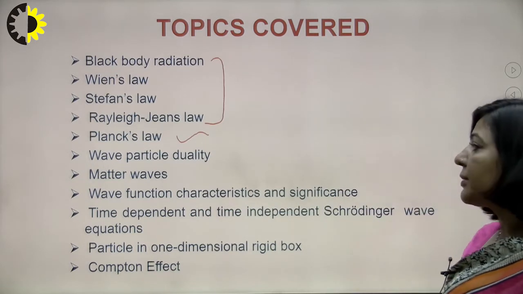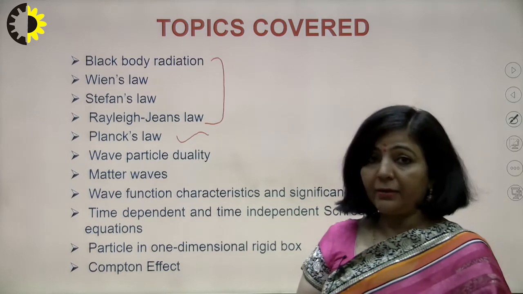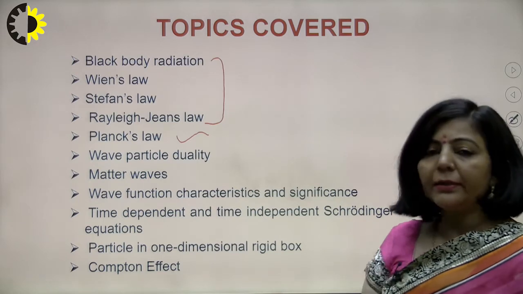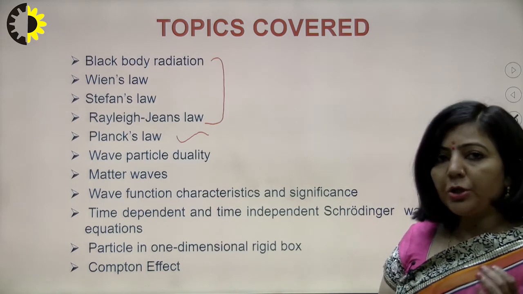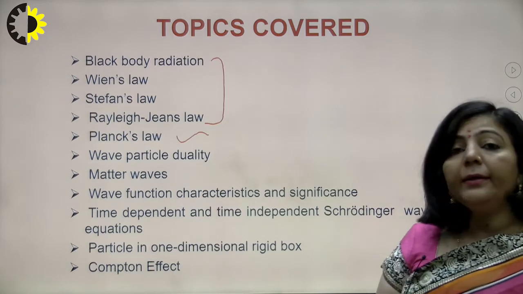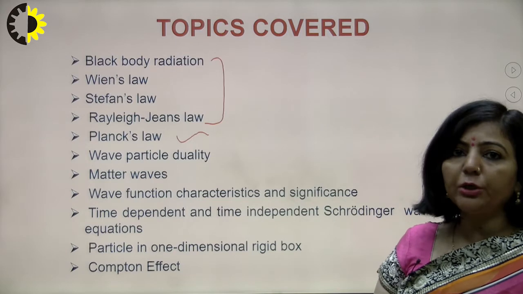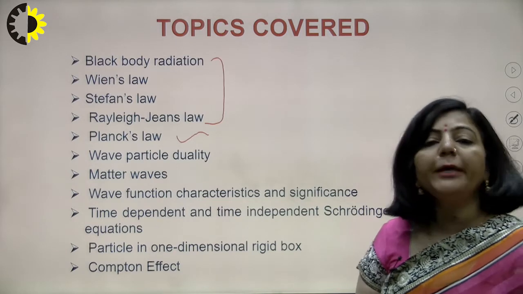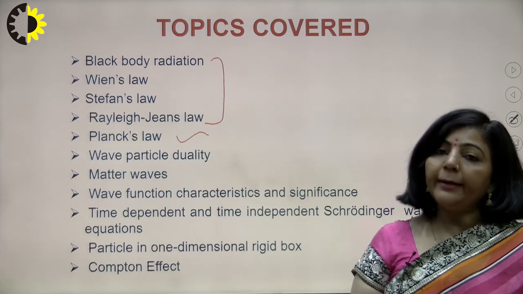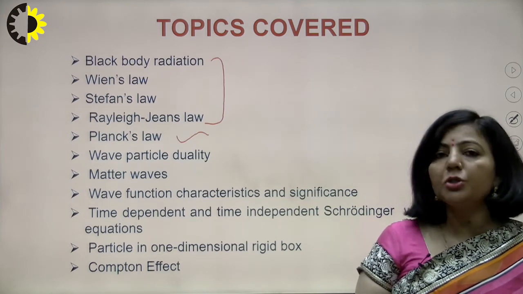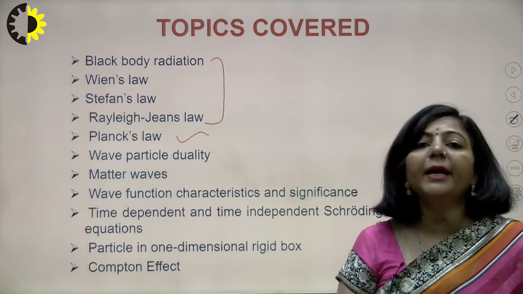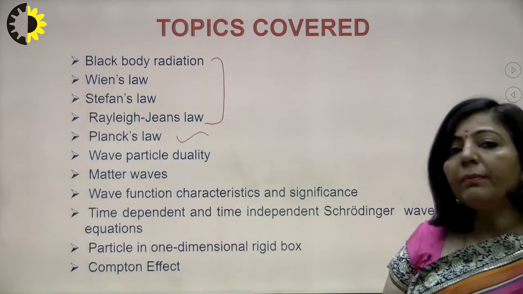After this, we discussed the wave function, its characteristics and its significance, and we saw that in 1926, Schrödinger proposed a new function known as the Schrödinger wave function, and a new second order partial differential equation in order to explain the wave nature associated with moving microscopic particles. The name of that equation is the Schrödinger wave equation, and it is the most popular equation to describe the wave nature associated with moving microscopic particles.